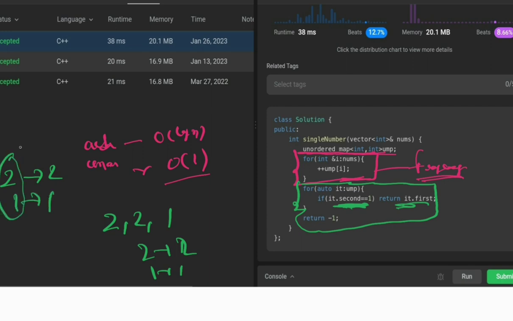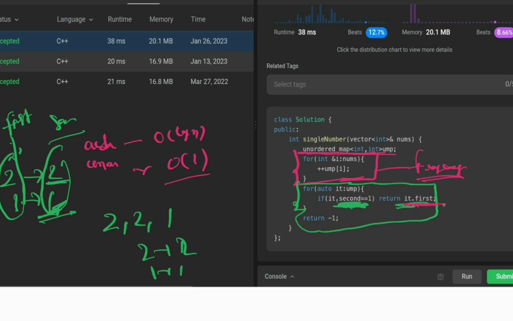This is your it dot first, and this is your it dot second. So this is the second, meaning you can see now the frequency is 1, so it dot second is 1, matching the criteria. Then we are returning it dot first, because this is your first and this is your second. Now you can see that you are returning it dot first.